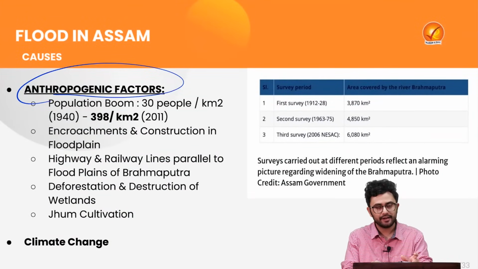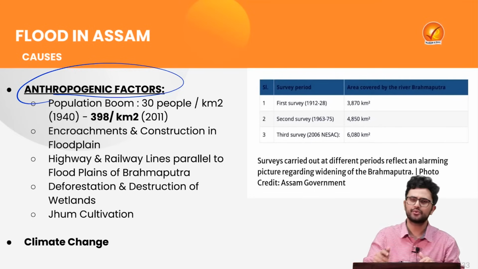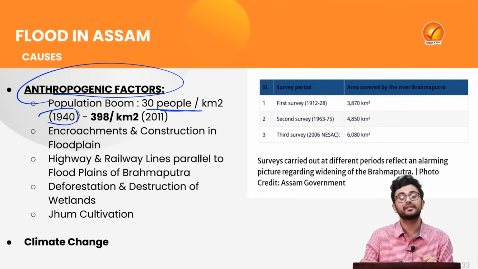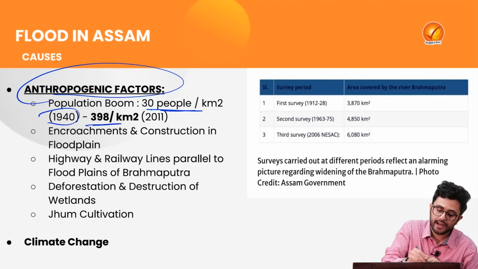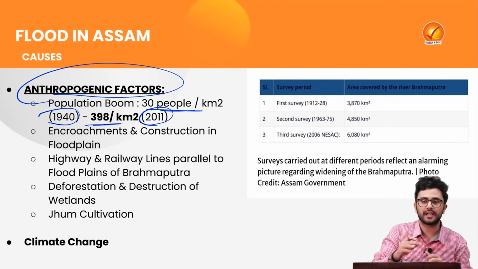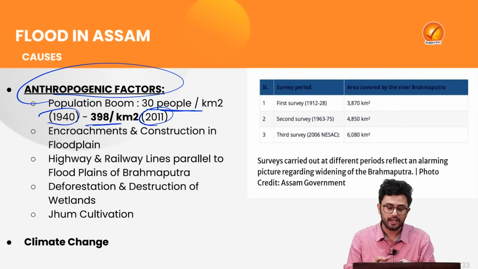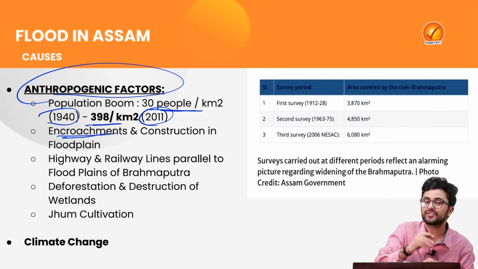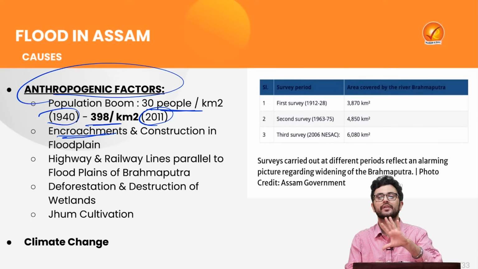So first try to understand that the population density in the region of Assam used to be around 30 people per kilometer square in the year 1940, which has increased 10 times up to 398 per kilometer square by the time of 2011. And obviously we are talking about it in 2024, so it has further significantly increased. Because of this population boom, there is a lot of construction activity, and thus encroachment is taking place in the floodplains.